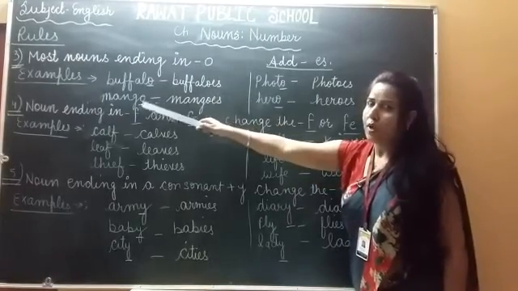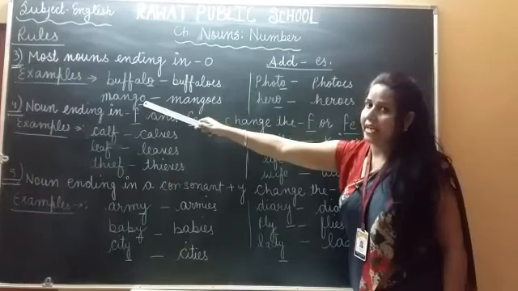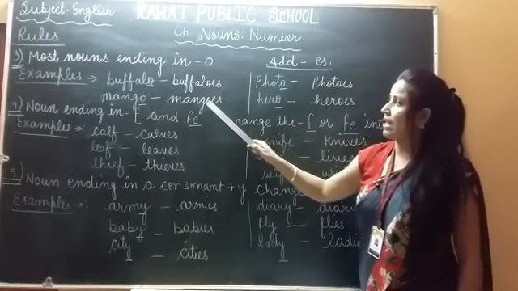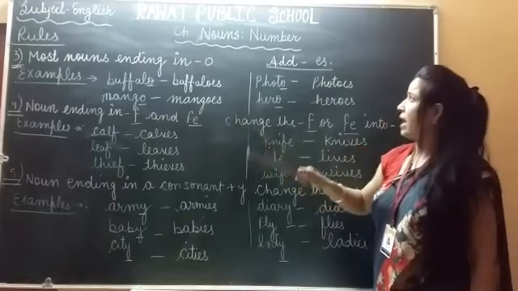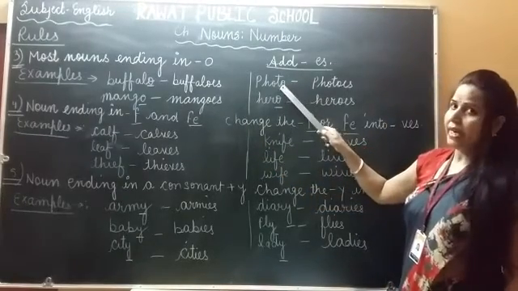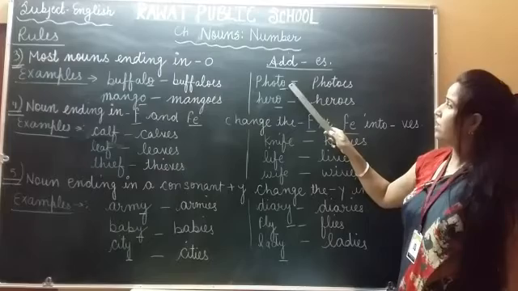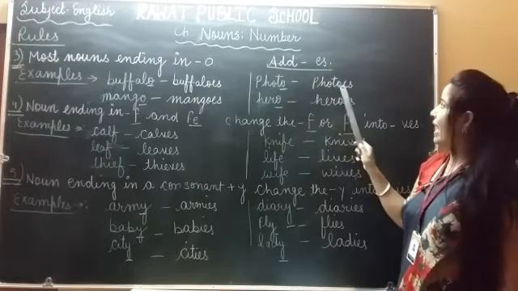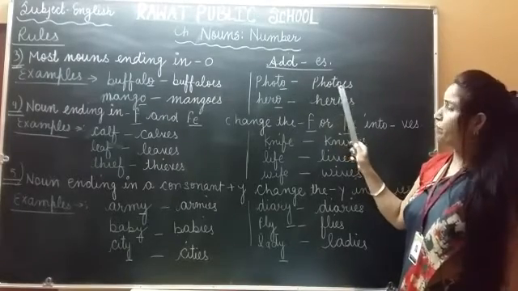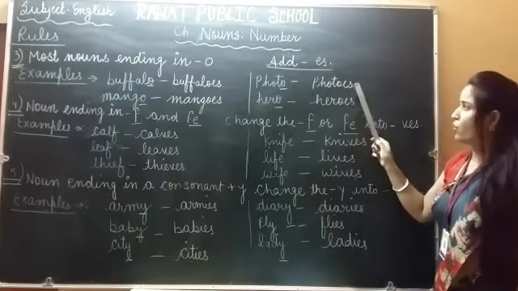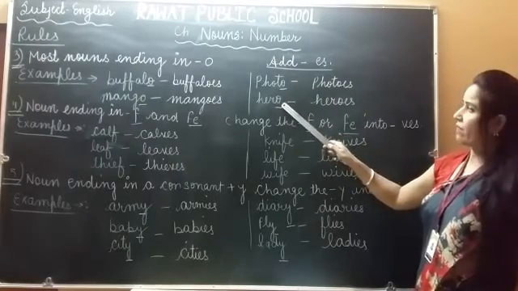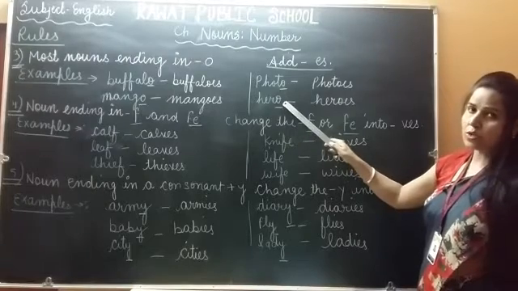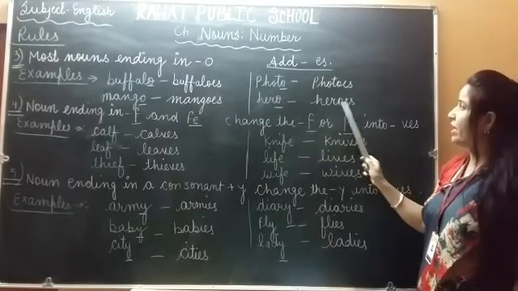Next, mango. Here also it is ending in o. That's why we will add es to make it plural. It will be mangoes. And next, photo. It is also ending in o, but it will be photos. And here also it is ending in o and we will add es to make it plural. It will be heroes.